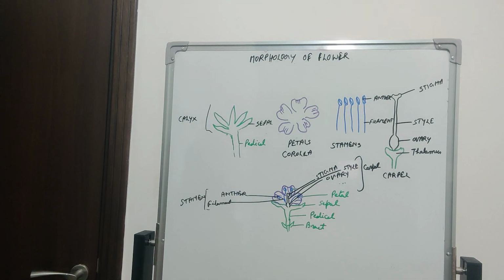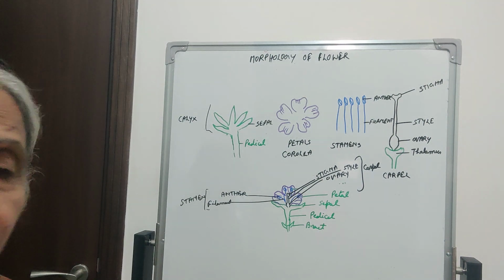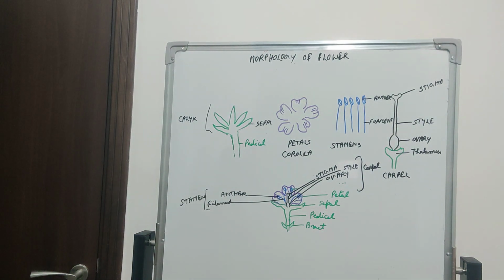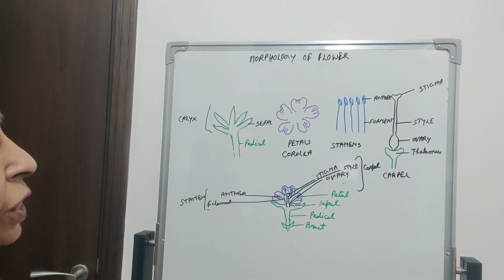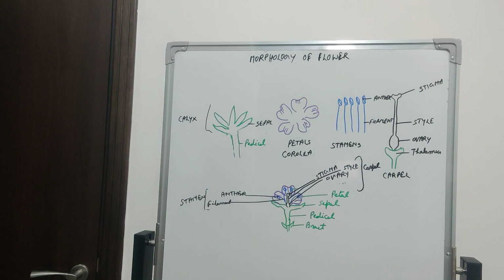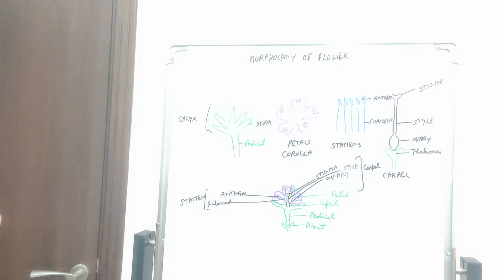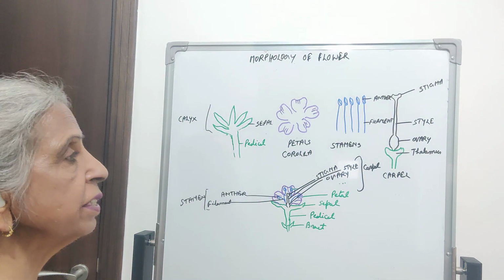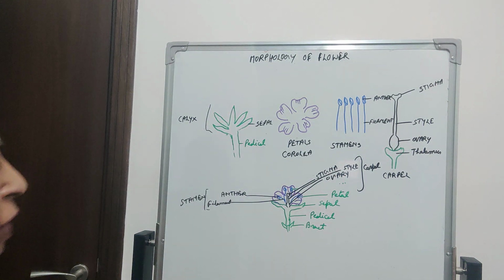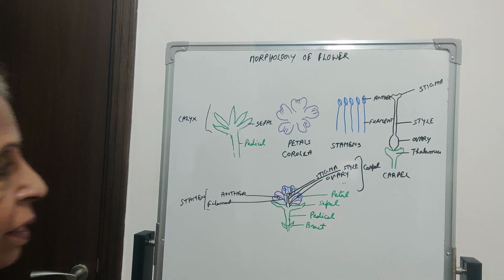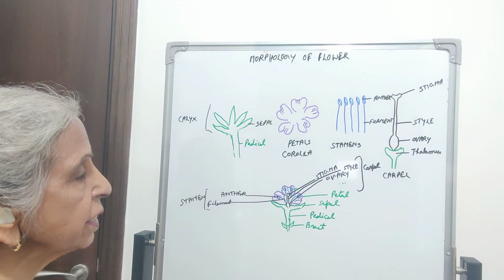This anther bears chambers, pollen chambers or pollen sacs, which contain the pollen grains. These stamens may be attached to the thalamus. These stamens may be attached to the petals, then they are called epipetalous. They may be attached to the perianth, then they are called epiphyllous.